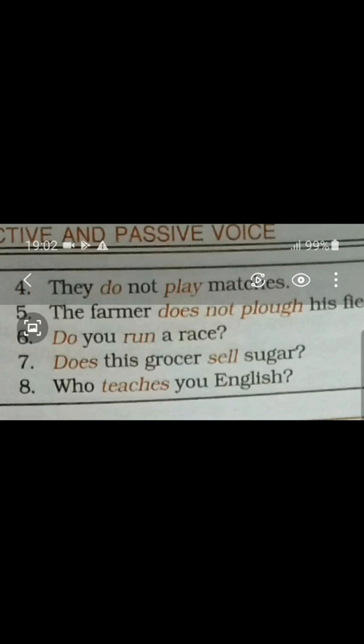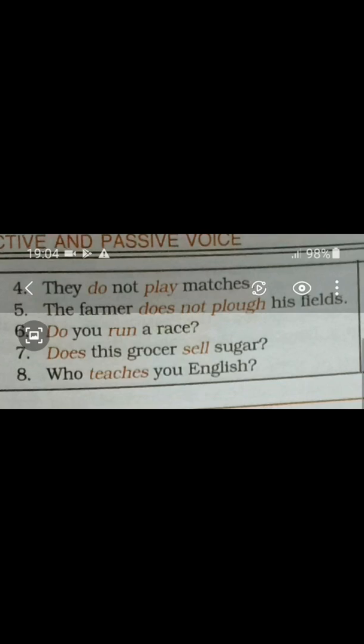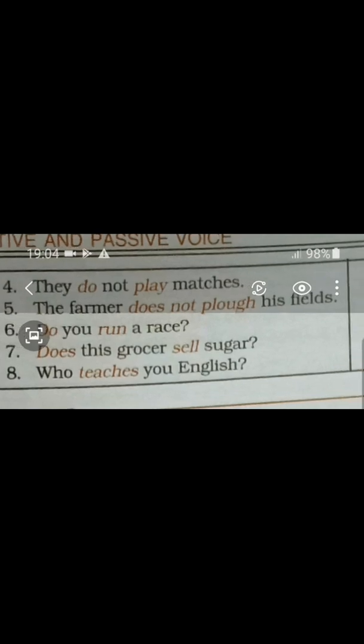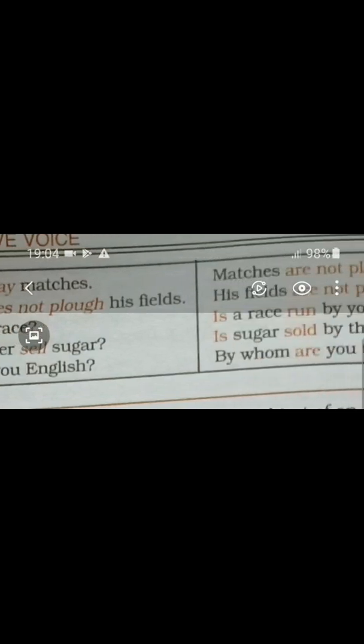Who teaches you English? So generally, students, when WH questions like who, when come, they generally turn into by whom or by when. So here, students, who is turning into by whom.